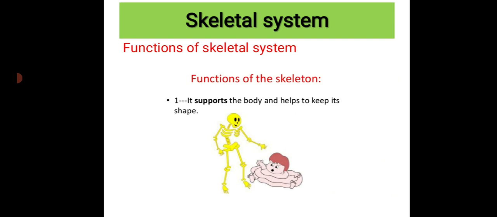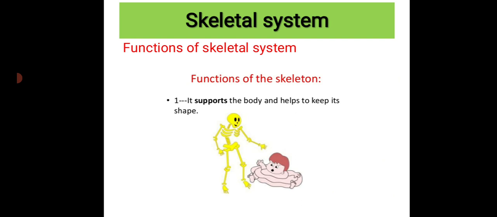As I told before, each organ system in our body performs a specific function, right? So here let's see what is the function of the skeletal system. The first function is it supports the body and helps to keep its shape. Yes, children, if you just imagine how your body would be without bone, you can tell that without the skeletal system, our body would be floppy, like jelly.